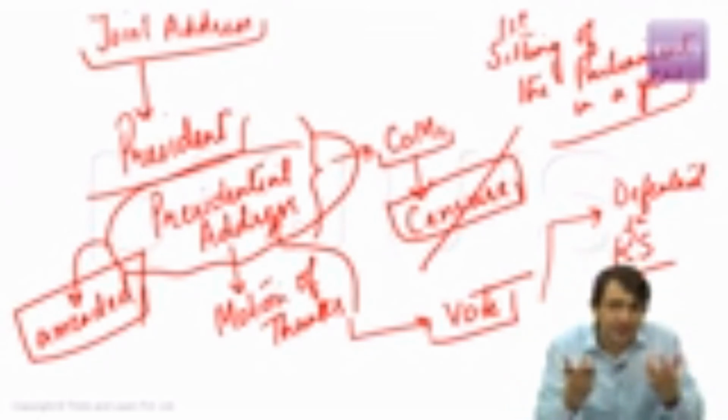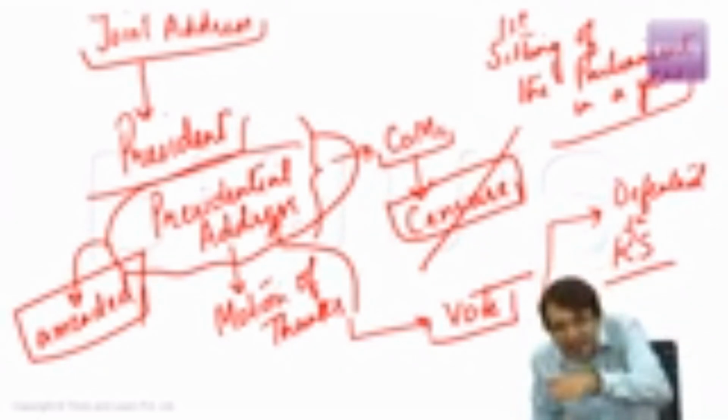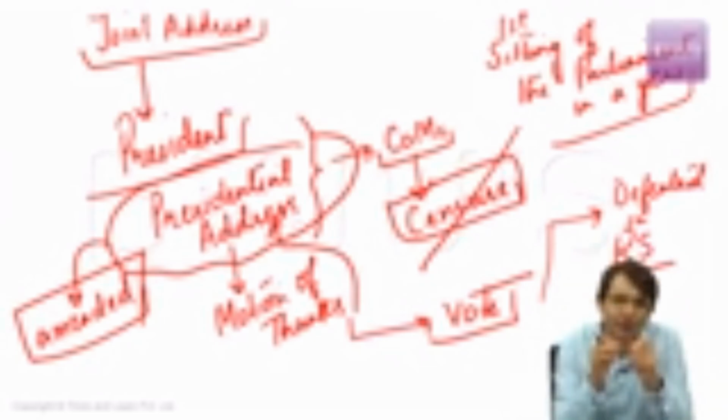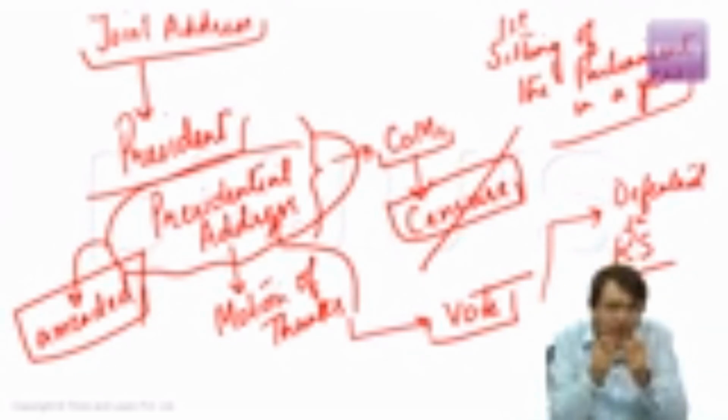The amendment said that we regret the president did not speak about the black money. So this amendment was added to the presidential address. Ultimately, when this amendment was added to the presidential address, this presidential address was passed. But most importantly, what we are talking about? We are talking about that this presidential address is primarily talking about the objectives, the policies of the government, because the text of this address is provided by the government itself.